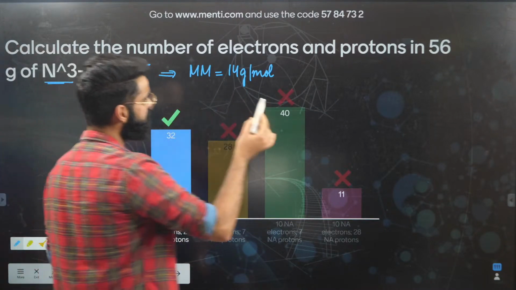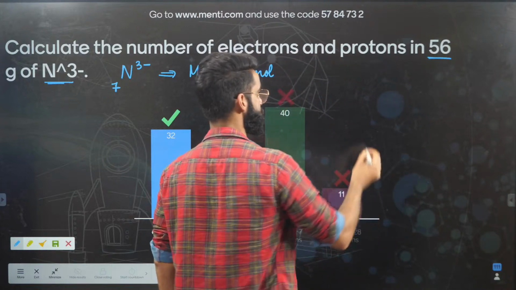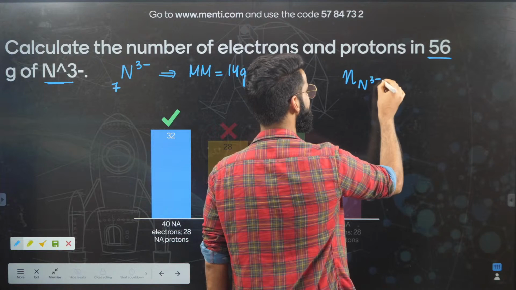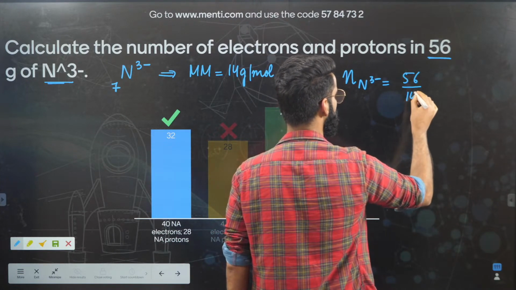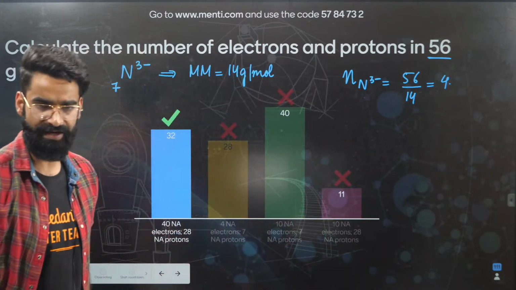Okay. So first of all, how many grams of nitrogen do we have? We have got 56 grams of nitrogen. So first of all, I'm going to calculate number of moles of N tri-negative. It's going to be equal to mass of N tri-negative, it's 56, divided by molar mass, 14. Value comes out to be 4, right? So basically we have got 4 moles of N tri-negative.